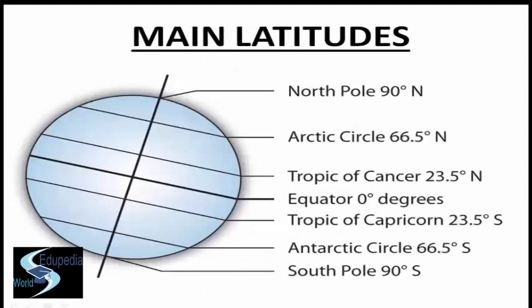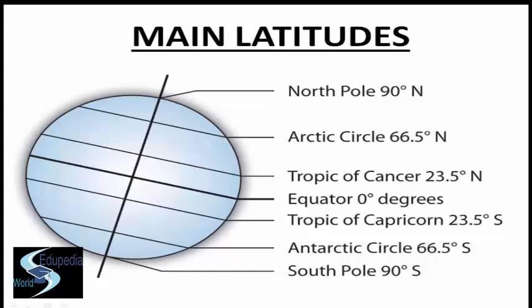You all must be knowing about the main latitudes, which are 181, all at 1 degree interval. The equator is the longest line of latitude, representing the 0 degree latitude. Well, all the other main latitudes are on your screens and you must be knowing them, like the North Pole, Arctic Circle, Tropic of Cancer, Equator, Tropic of Capricorn, Antarctic Circle and the South Pole.